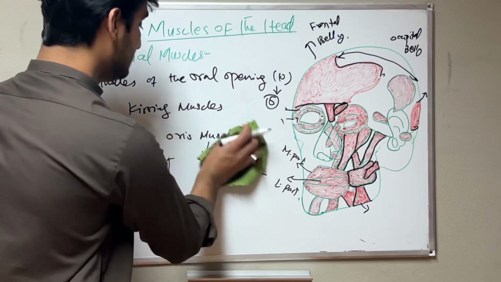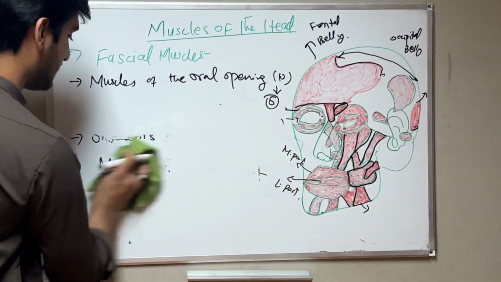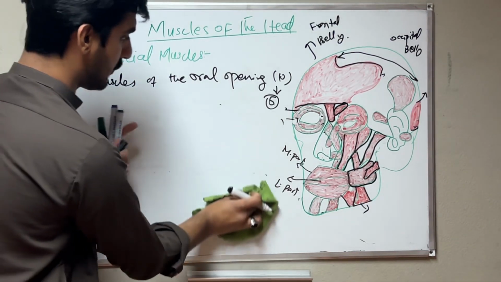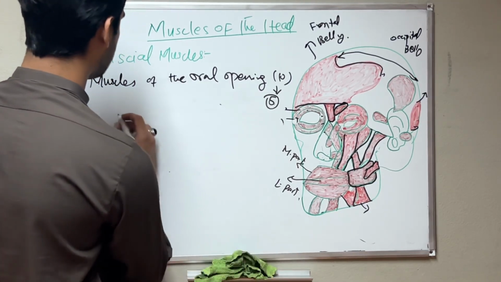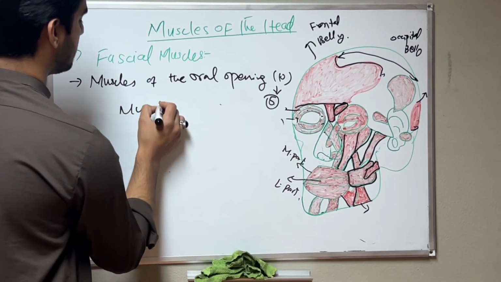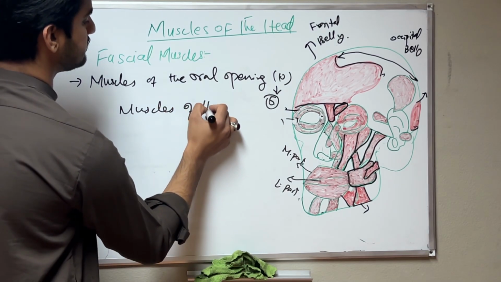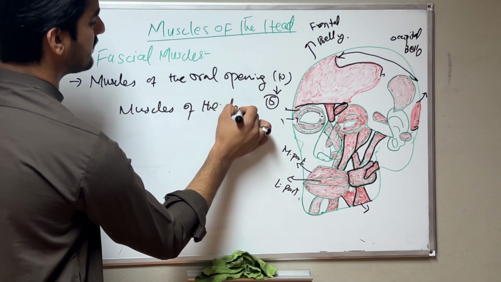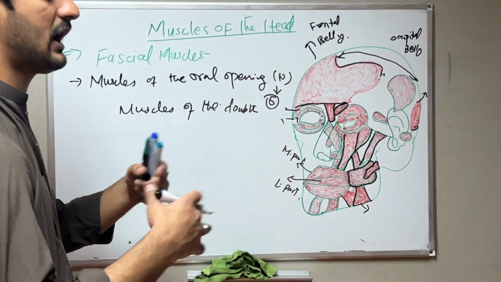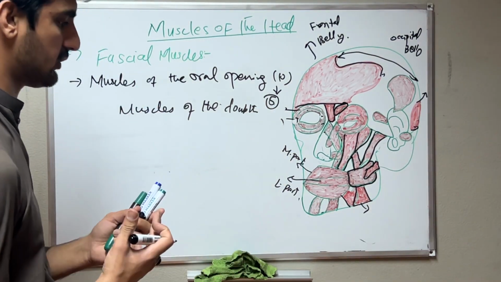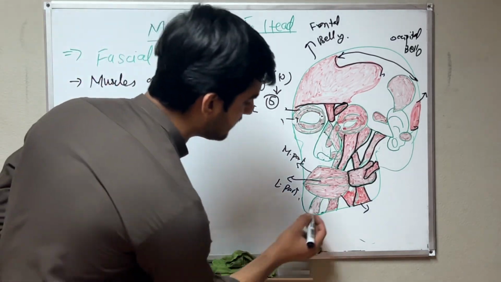Then we have the muscle of the chin. Among the muscles of the oral opening, we have the muscle of the chin, and I will show which it is. This is the muscle I told you about for your memorization: the chin, kissing and smiling muscles. We will memorize them very easily.